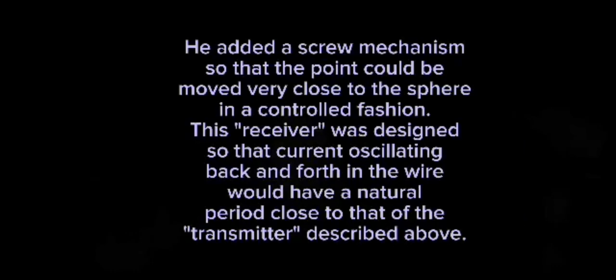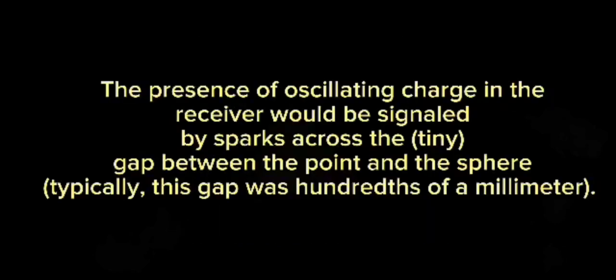He added a screw mechanism so that the point could be moved very close to the sphere in a controlled fashion. This receiver was designed so that current oscillating back and forth in the wire would have a natural period close to that of the transmitter described above. The presence of oscillating charge in the receiver would be signaled by sparks across the tiny gap between the point and the sphere. Typically, this gap was hundredths of a millimeter.